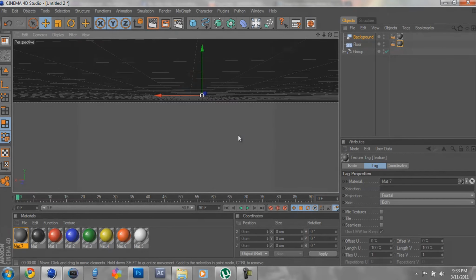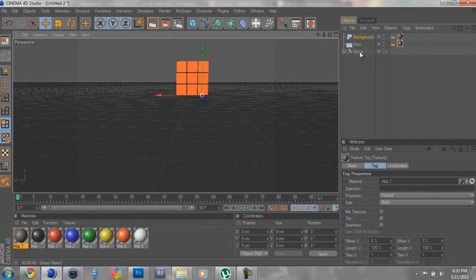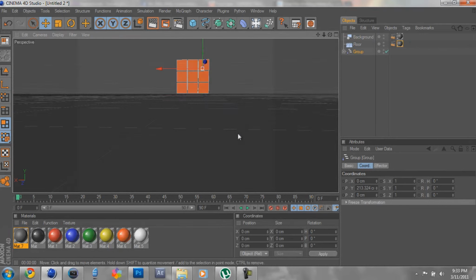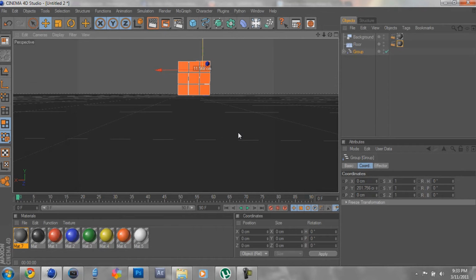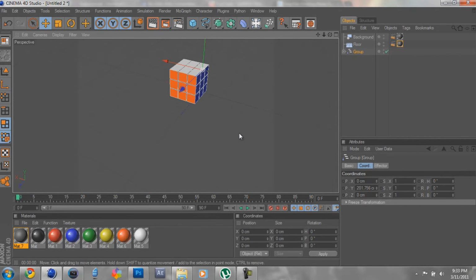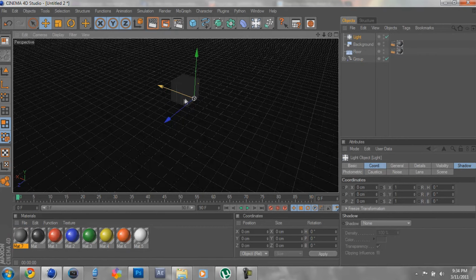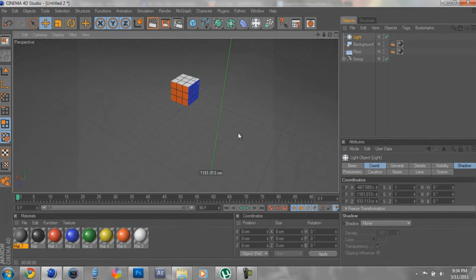And to give it a more realistic look, I want some good shadowing. Click this, and it should make it all dim, but that's because the light's in there. So drag it over here, and then just drag it up, and it gives a little better lighting.